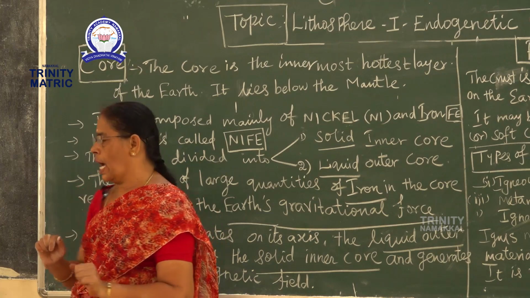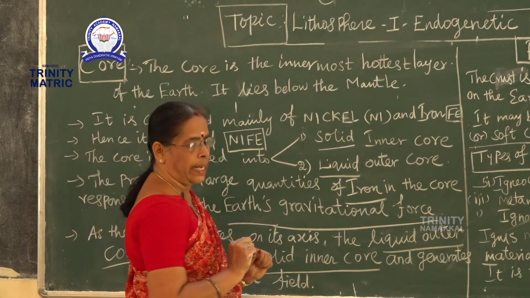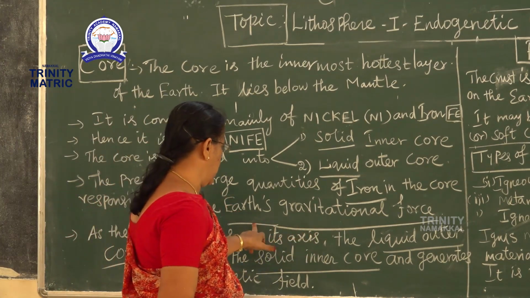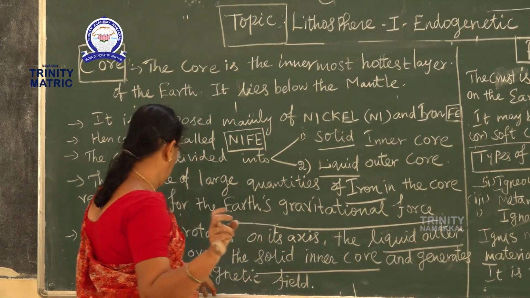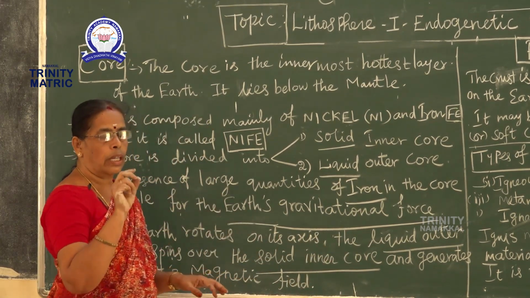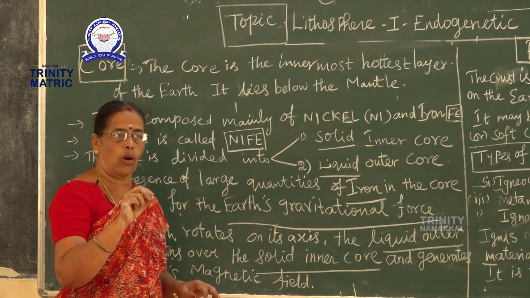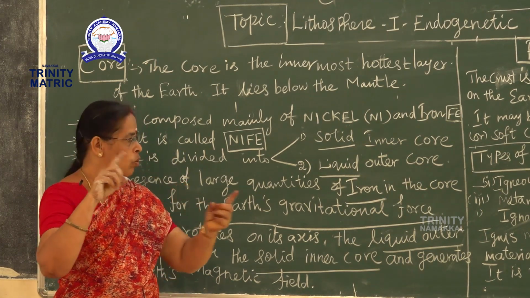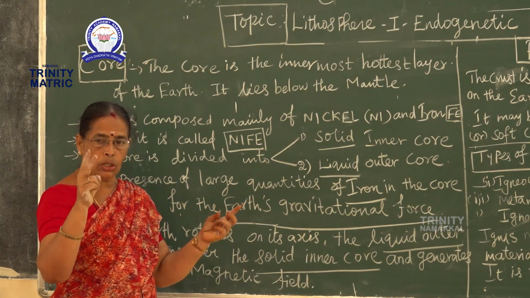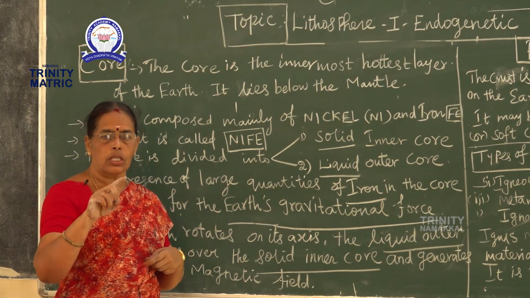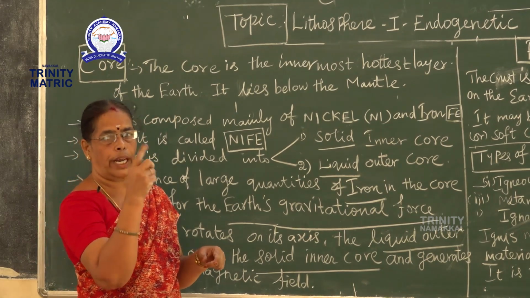How does the earth rotate on its axis? The earth has a solid inner core and a liquid outer core. So how does the earth rotate?